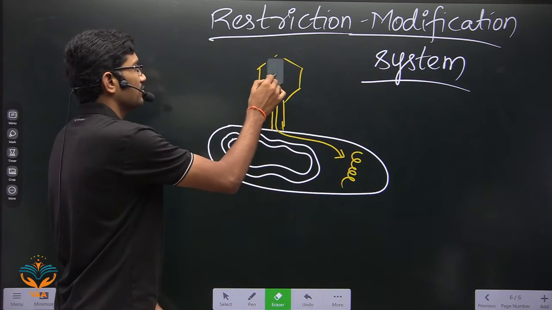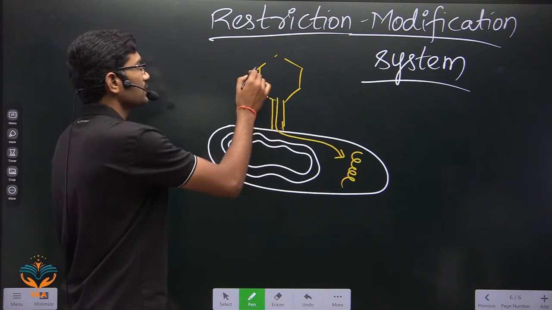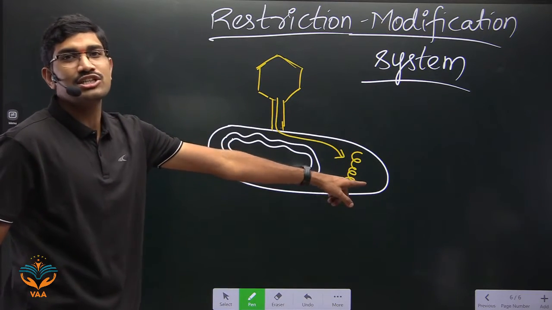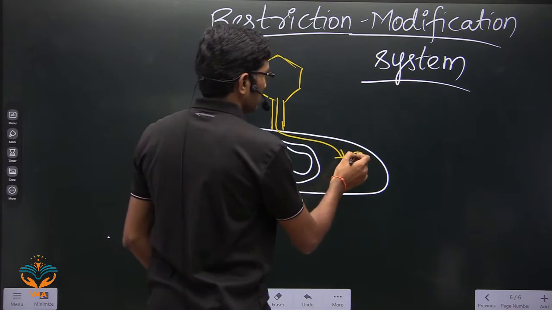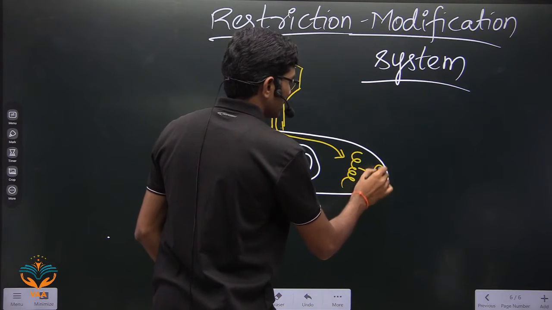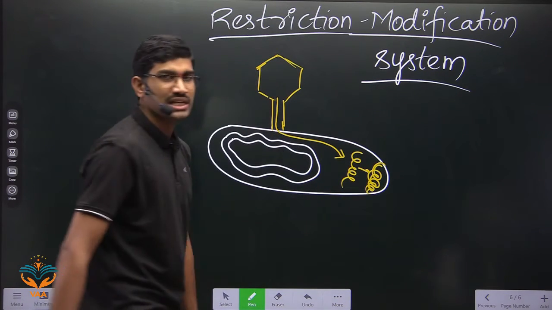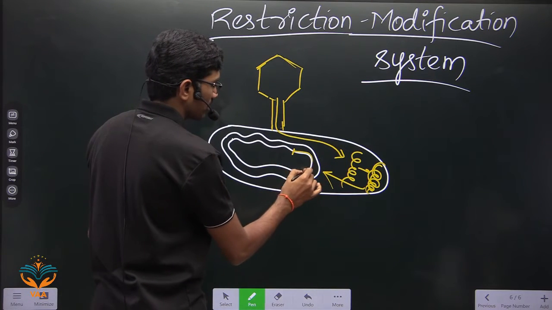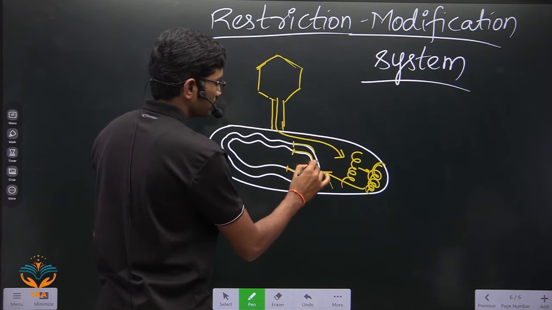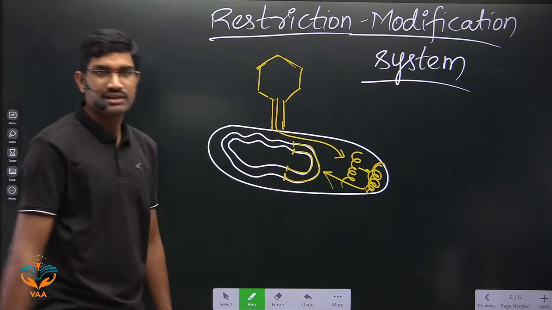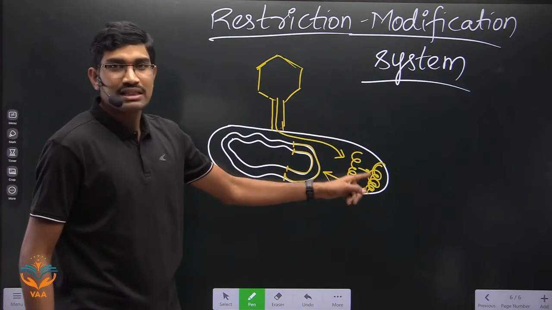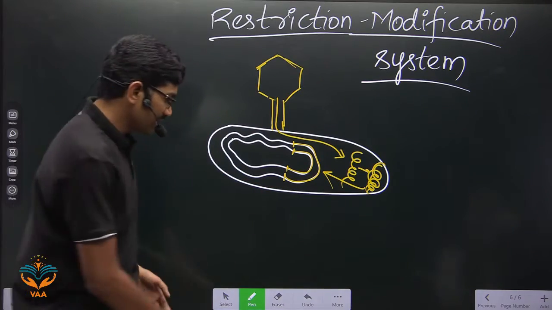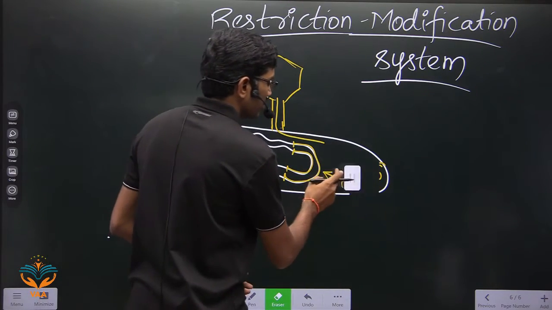Once it is released, now you need to remove from this. Okay? So what happens now? Once the genome is released into this, suppose it becomes double-stranded. Once it becomes double-stranded, it will become part of the host genome. In this way, the viral genome is becoming part of the host genome. Now once it is part of the host genome, then what happens here?